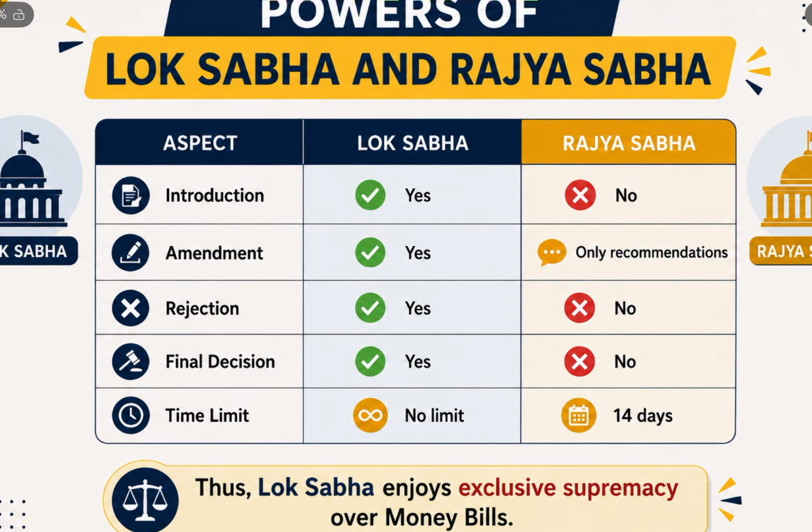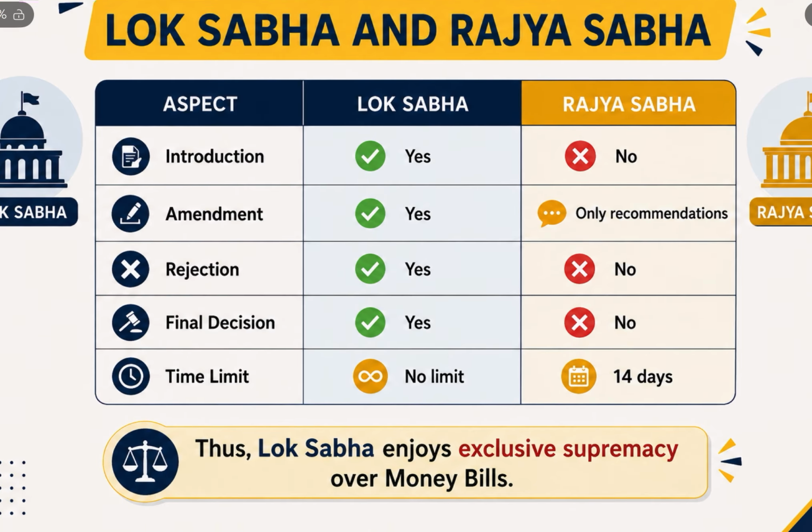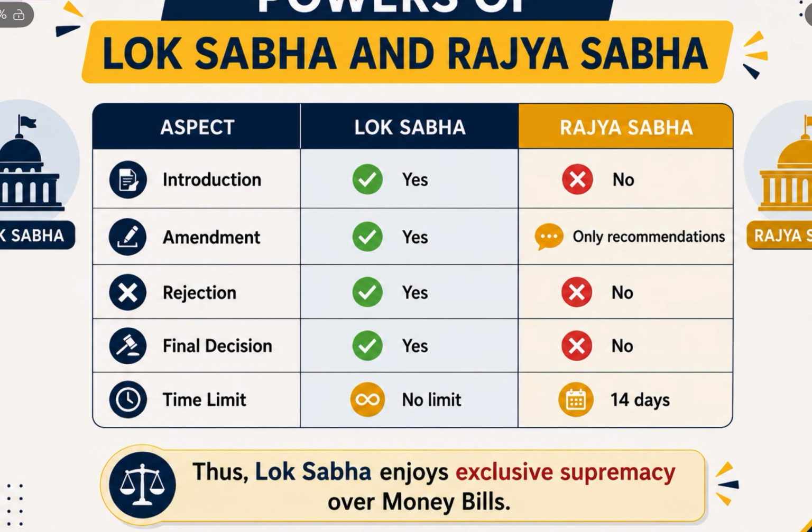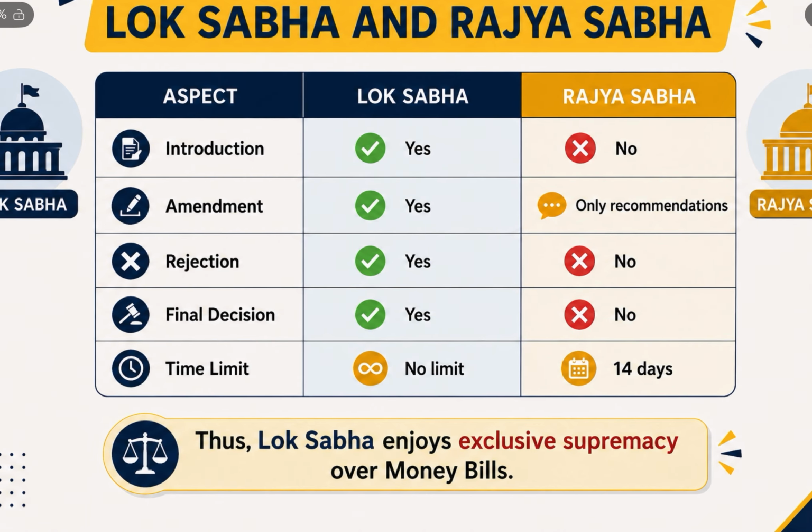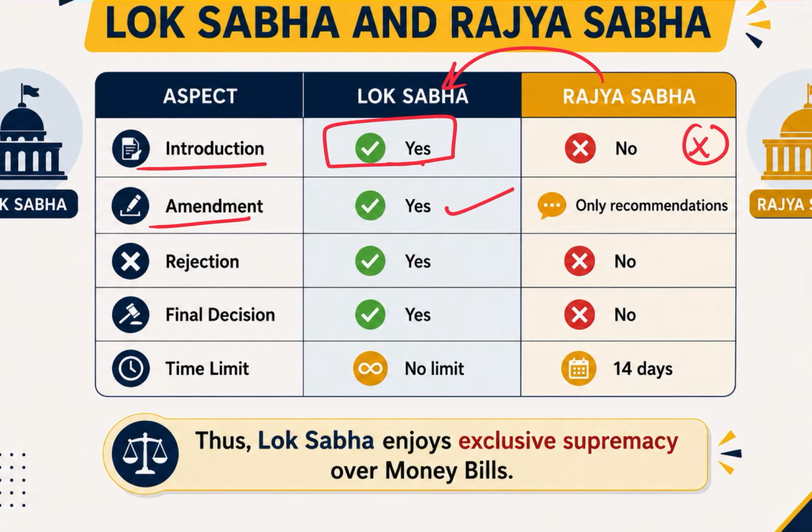Now let's distinguish between the powers of Lok Sabha and Rajya Sabha which are related to money bill. Related to the introduction of money bill, it can only be done in Lok Sabha. Money bill cannot be introduced in Rajya Sabha. Amendment can be made by Lok Sabha, and it has the liberty to accept Rajya Sabha's recommendation or not. Rajya Sabha can only make the recommendation. It is upon the Lok Sabha to accept or not. Then Lok Sabha can reject the passing of a money bill. However, it does not do it.